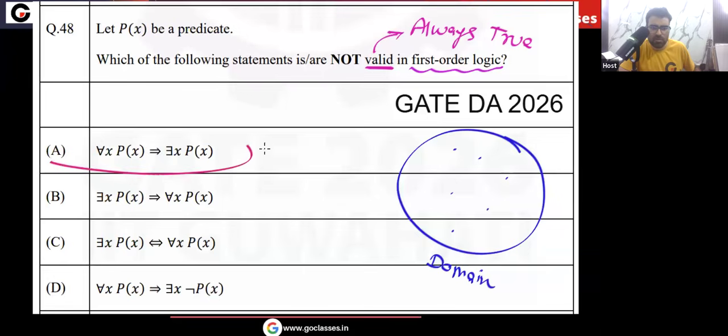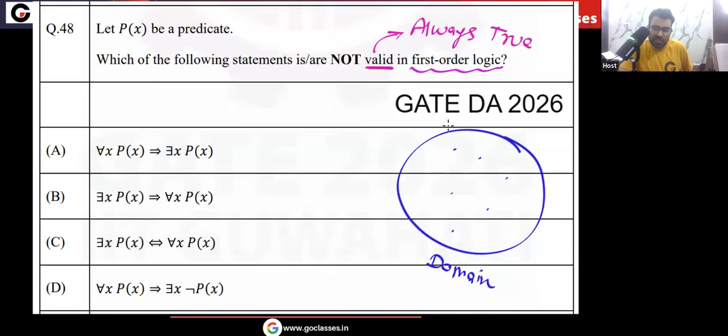Now, what about option A? Option A is saying that LHS implies RHS. If LHS is true, meaning for every element in the domain P is true, then definitely for some element in the domain P will be true. Whenever LHS is true, then definitely RHS will be true. So this is valid, or always true.